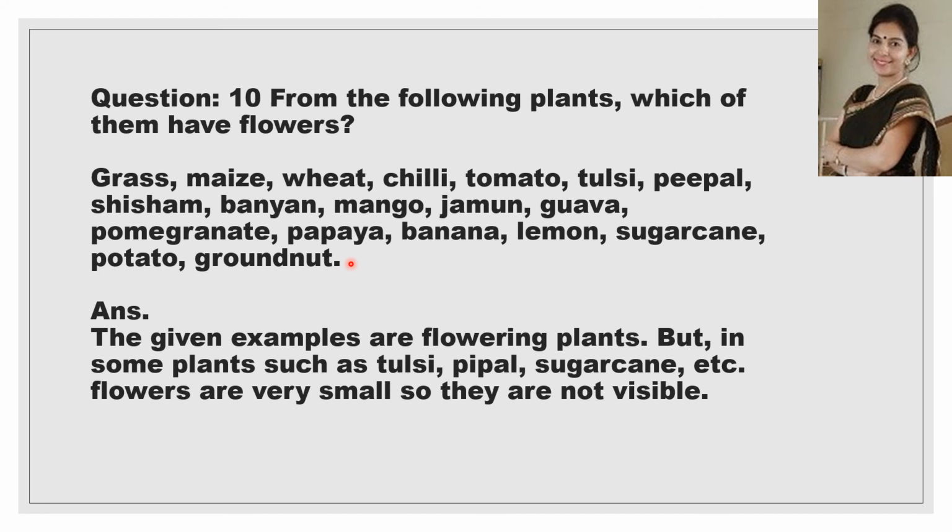But some plants like the grasses have very small flowers which are not visible to us. Peepal has very small flowers. Banyan has very small flowers. So in these cases we can say that the flowers are very small and cannot be observed with the naked eyes.